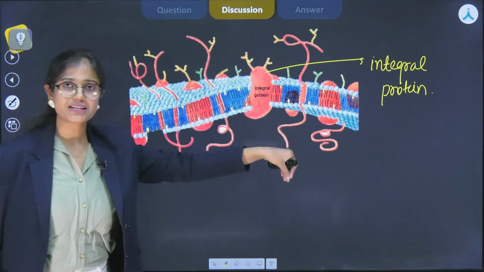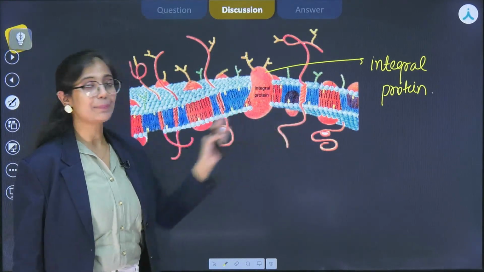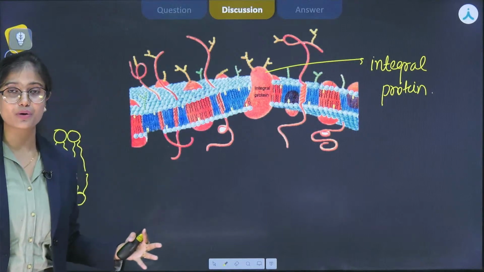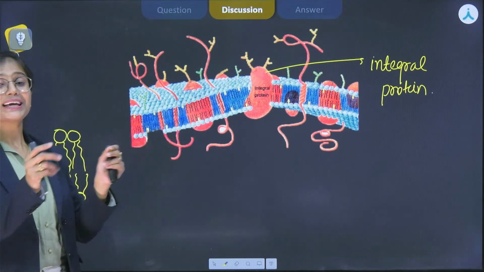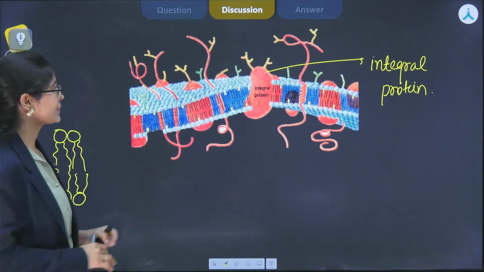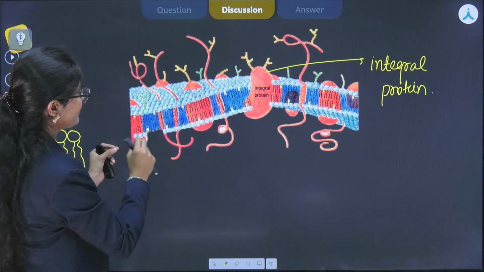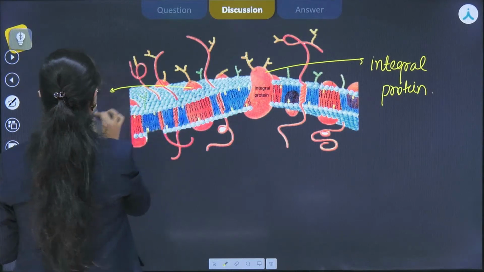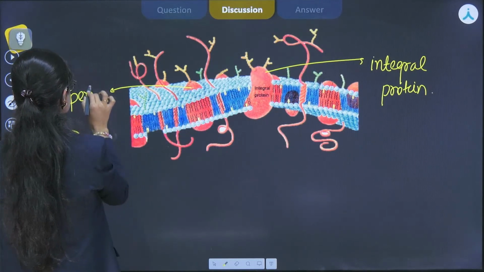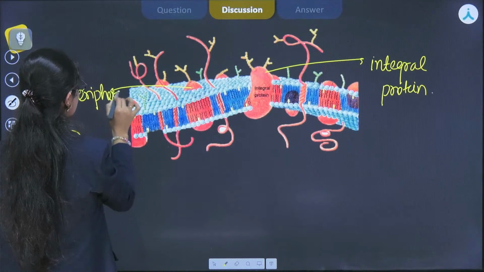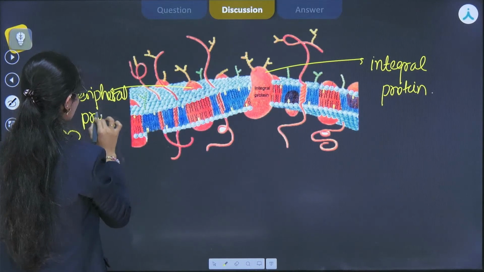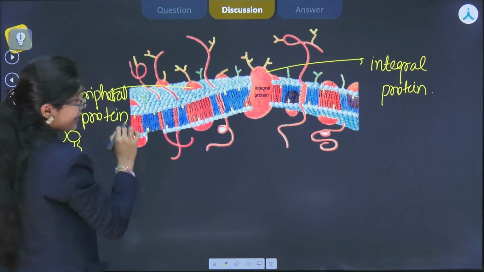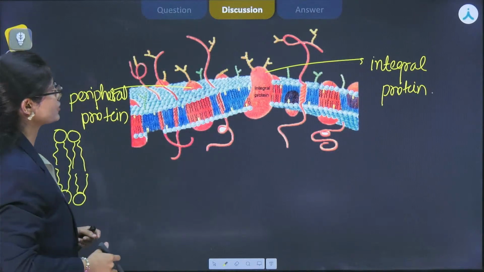The more deeply a protein is embedded in the plasma membrane, the more difficult it is to extract. That's how we segregate or classify them. Next one is the peripheral proteins. So these are the peripheral proteins which are present in the plasma membrane. These are quite easy to extract, as they are attached at the periphery.